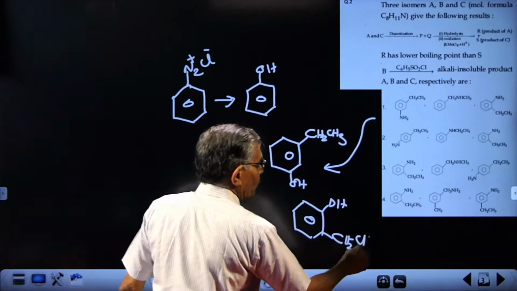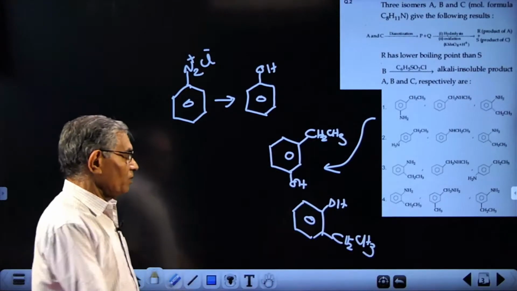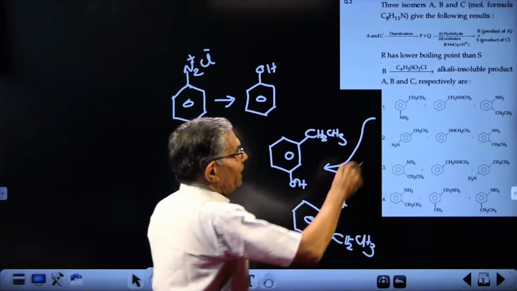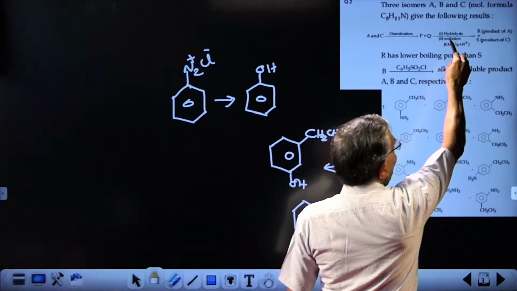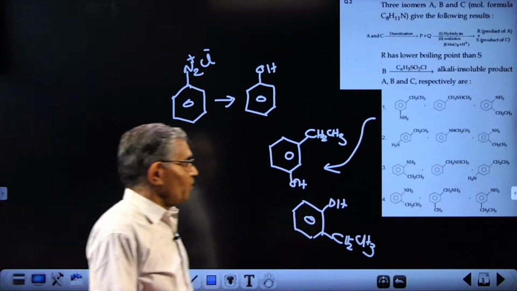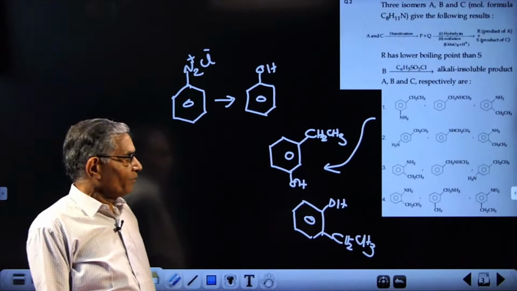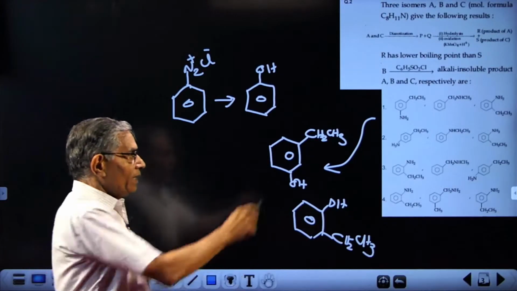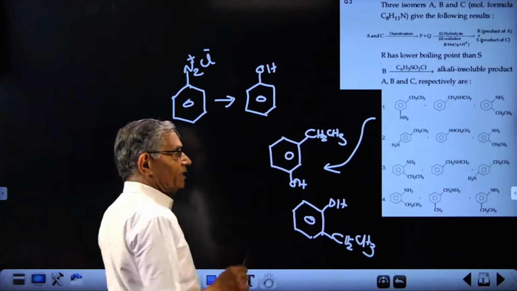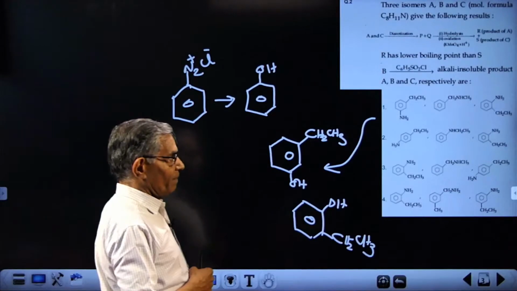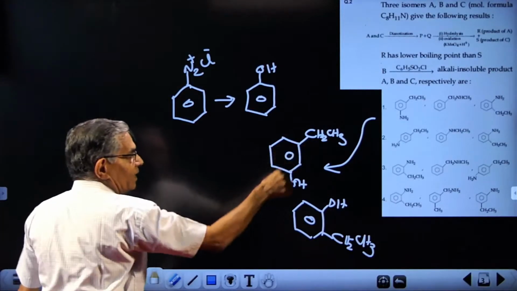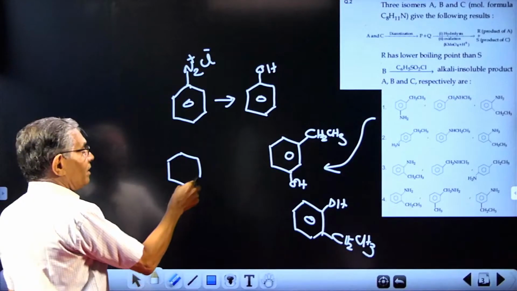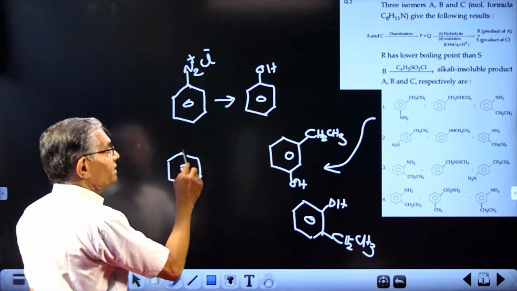It will be CH2CH3. This compound is ortho, and this is meta. But next, there is another step given: oxidation by alkaline KMnO4, a typical reaction of a toluene type compound, a benzylic compound. They will undergo side chain oxidation giving a carboxylic acid group. So the next step will be that these ethyl groups are replaced by COOH. The reaction is well known, and it is actually side chain oxidation.